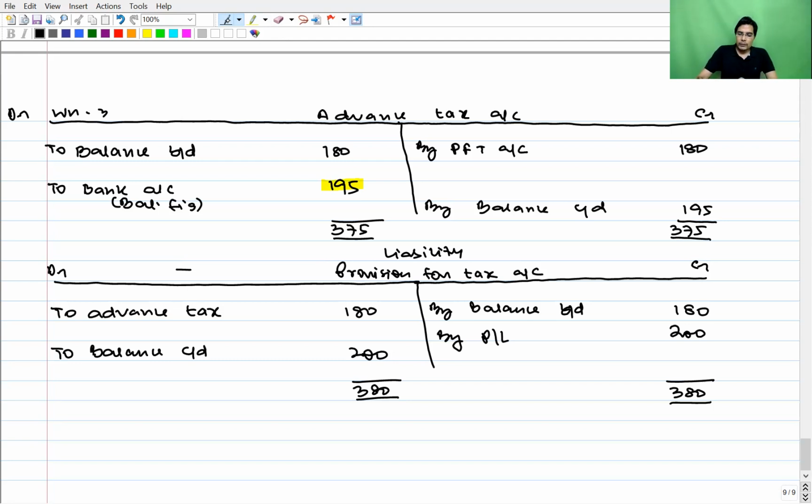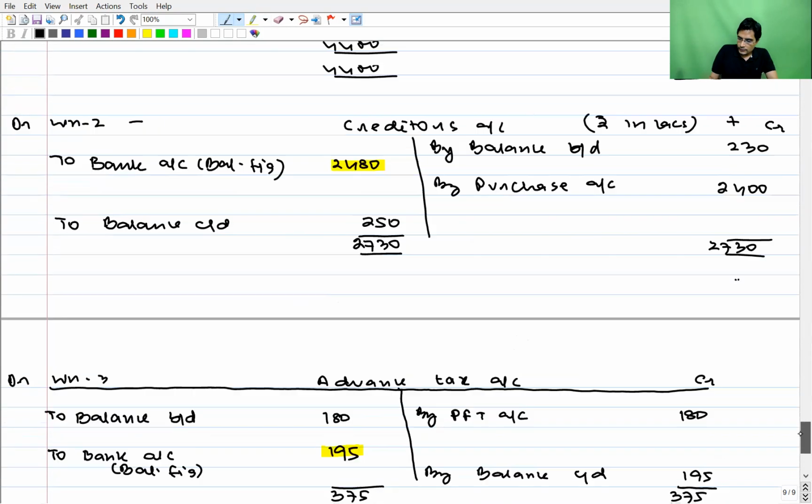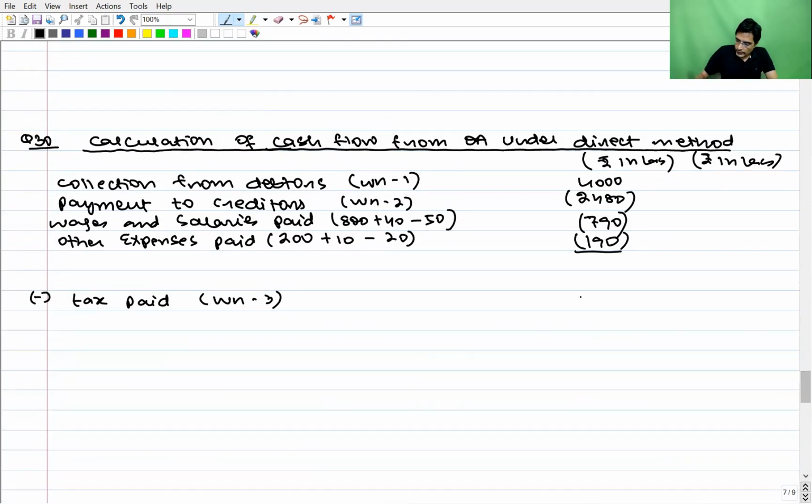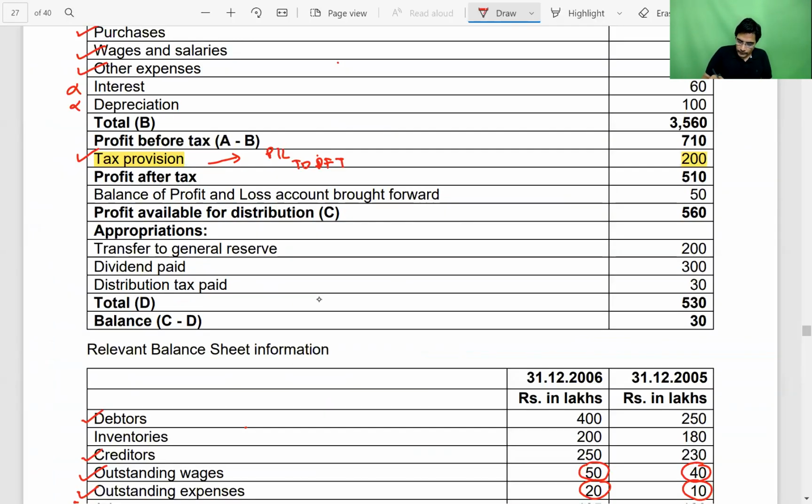This 195 will be shown in operating activity. $195. Next. Then transfer to general reserve, no use in direct method. Dividend paid, no use. Distribution tax paid, dividend distribution tax paid. Everything comes in financing activity. In operating activity, no use.